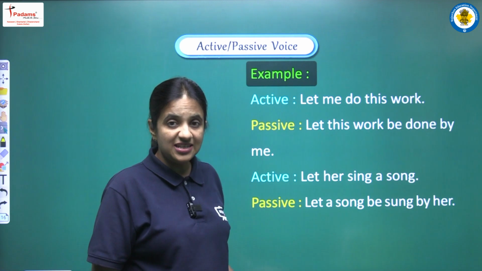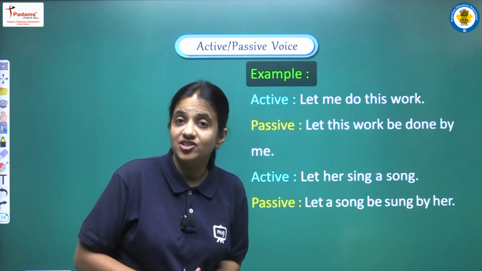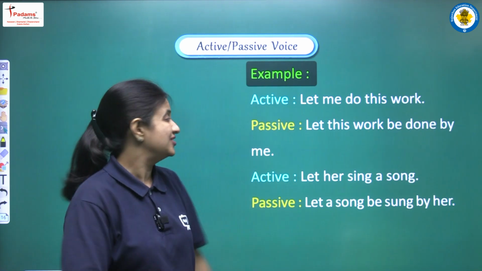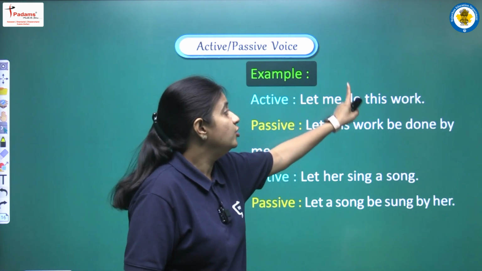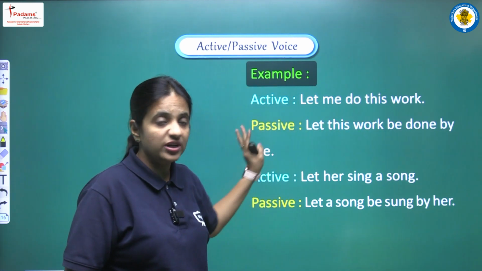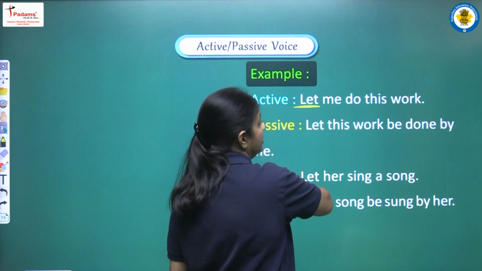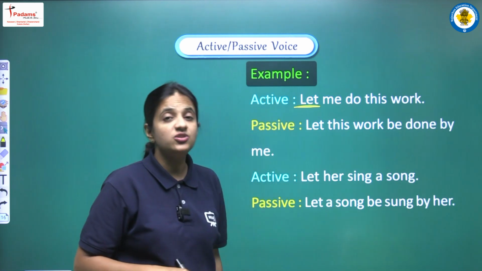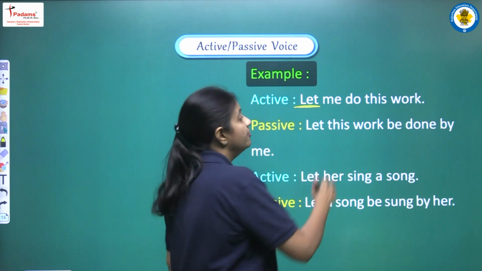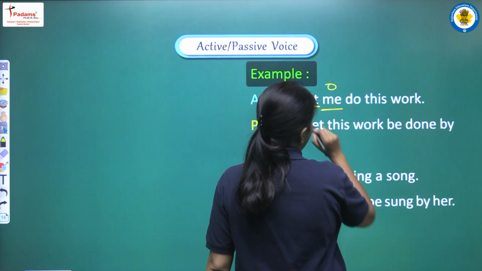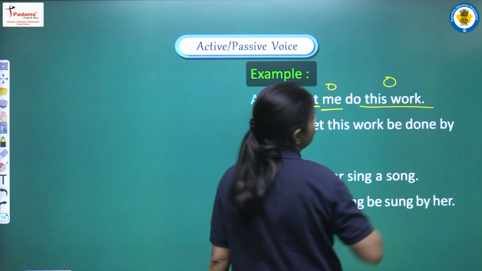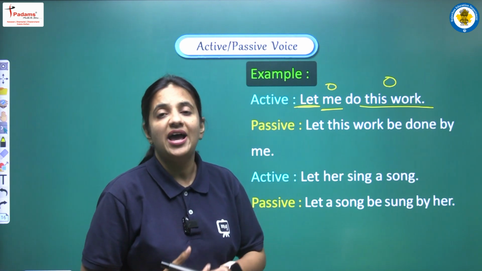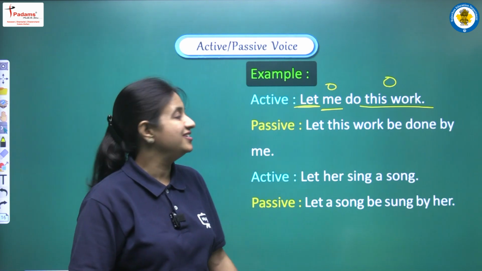So now let's see some examples to clear this structure, to practice this structure. Let me do this work. We are having let in the beginning, and in such sentences we are having two objects. Me is also an object and this work is also an object. So now we have to apply the formula that we have discussed.